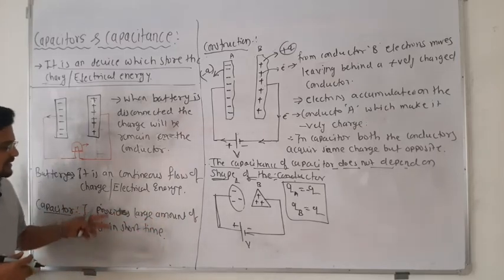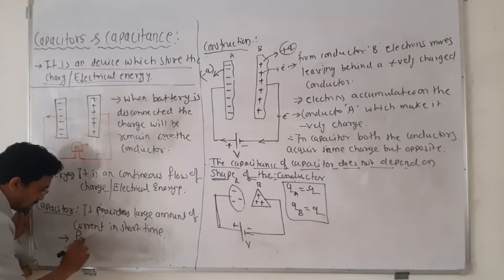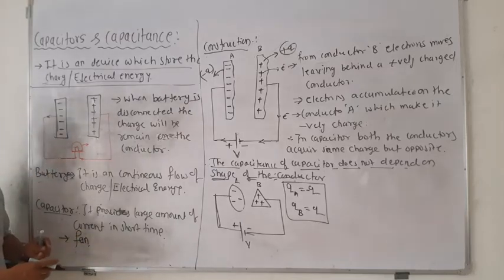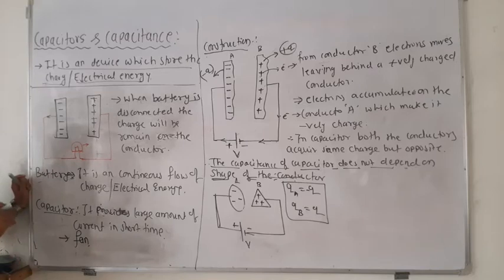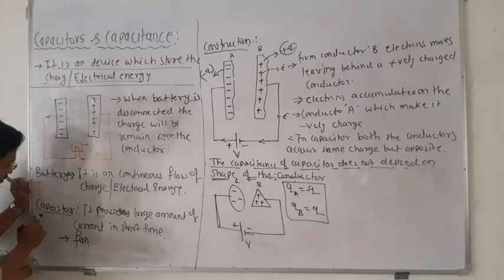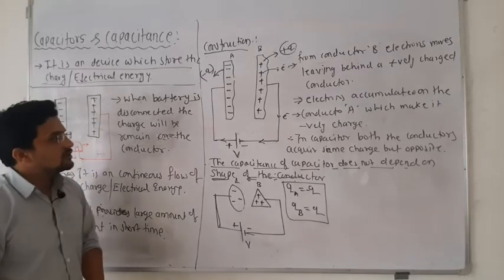So that's why the capacitor is used in a fan, and in so many other applications. If you consider your ceiling fan, at the top of it one large capacitor is connected. Because the fan is heavy, the electrical connection is not able to rotate it initially. Initially it requires torque, maximum force. So the capacitor will provide a large amount of current in a very short time, and that's why once you switch the fan on, you immediately get the torque. The torque is provided to the fan by the capacitor itself. So this is the application of the capacitor.